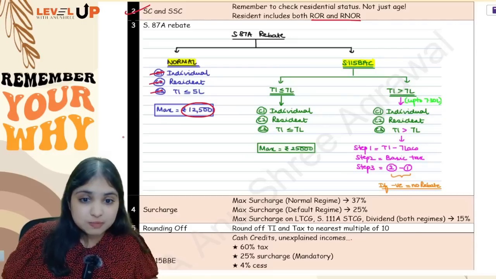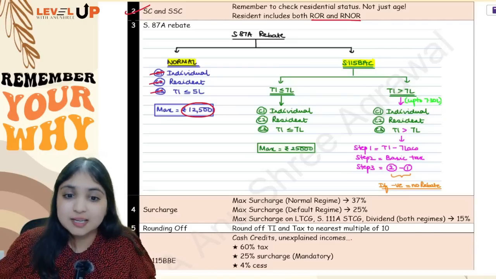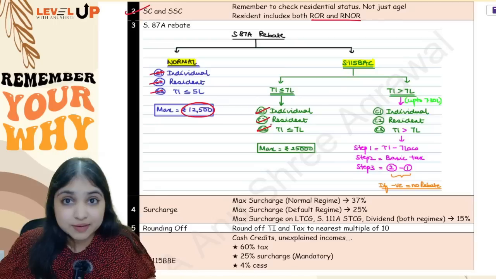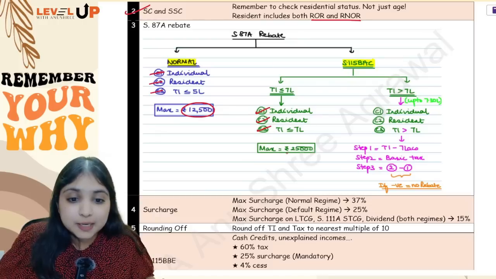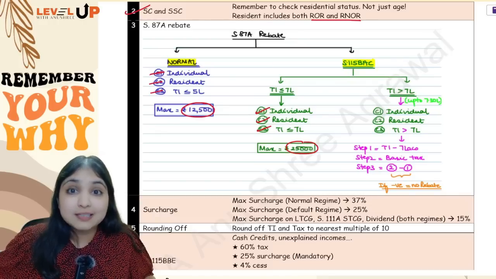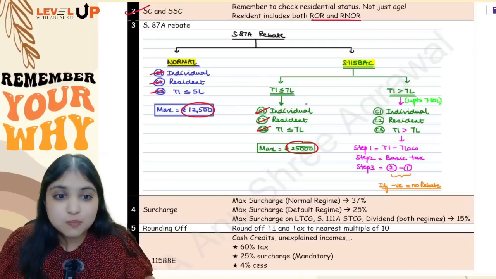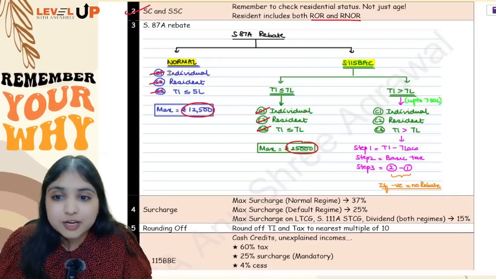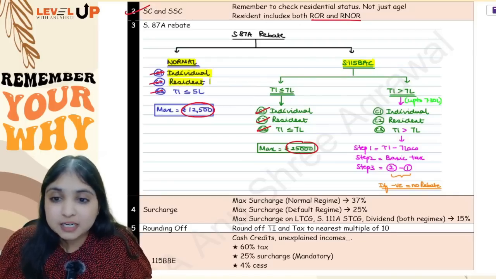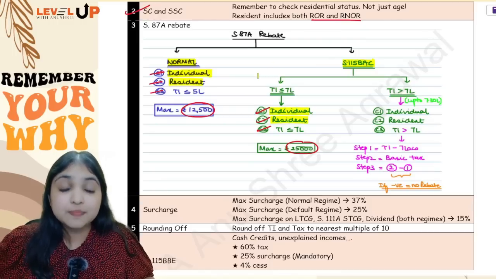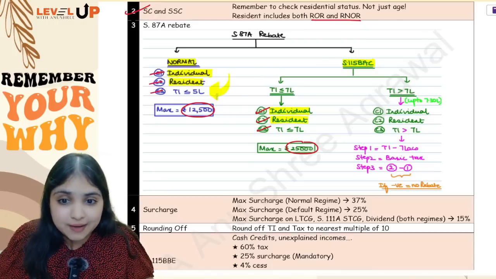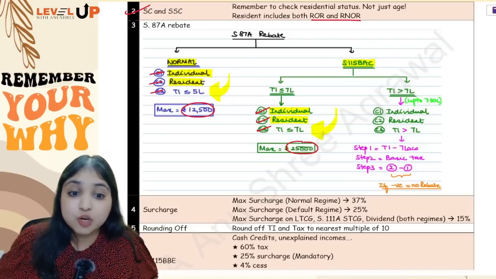In the default regime, you see, same first 2 conditions: assessee must be an individual, assessee must be a resident, but your total income should be up to 7 lakhs. If all these 3 conditions are fulfilled, assessee can enjoy a maximum rebate of 25,000 rupees. So guys, are you understanding that in the normal regime also, in the default regime also, your first 2 conditions are common. The difference is that in the normal regime, your total income should be up to 5 lakhs, and in the default regime, your total income should be up to 7 lakhs.